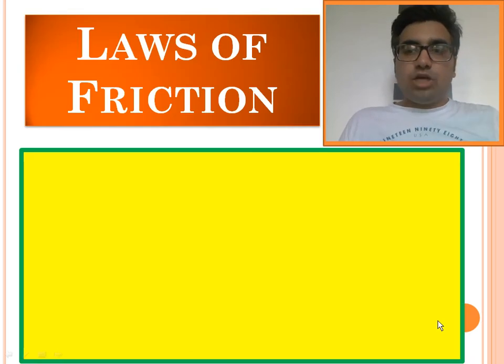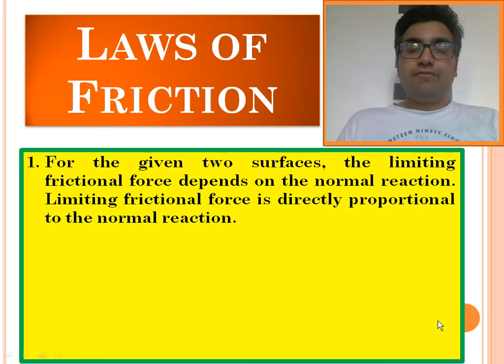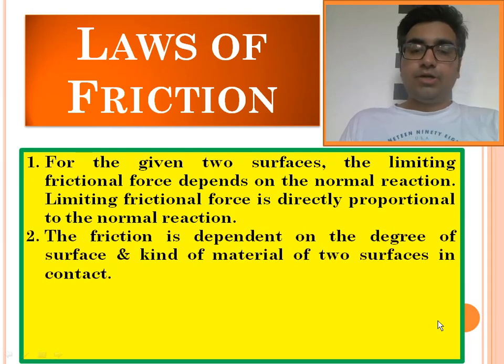Now let us understand the laws of friction. Whatever we have discussed so far are the laws of friction. The very first thing is that when the two surfaces are given, the limiting frictional force depends on the normal reaction. We know that F is equal to mu into N, that is, the frictional force is directly proportional to the normal reaction. Number 2, the friction is dependent on the degree of surface and kind of material of the two surfaces in contact. So we know that for the road and tire there is a maximum frictional force.